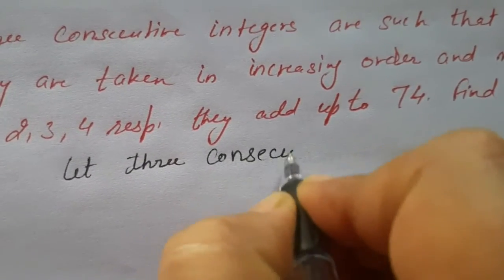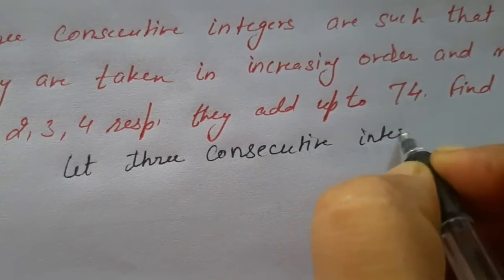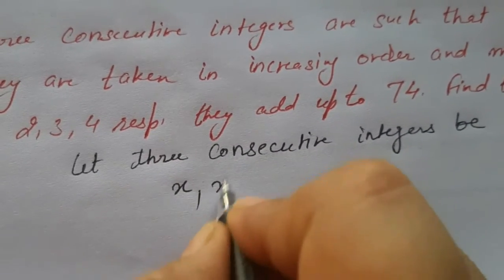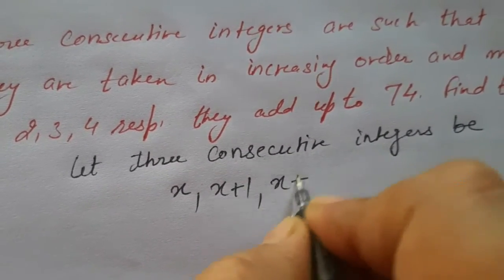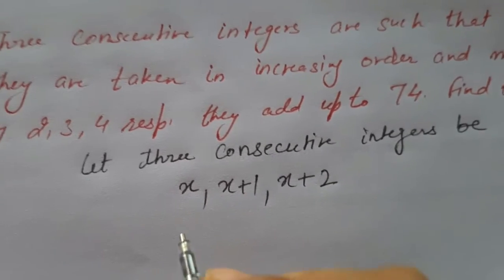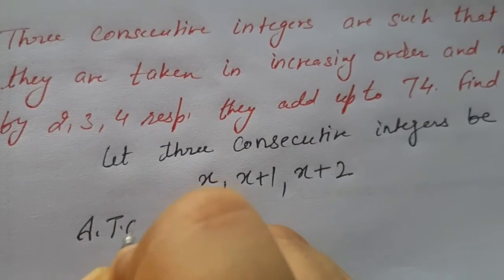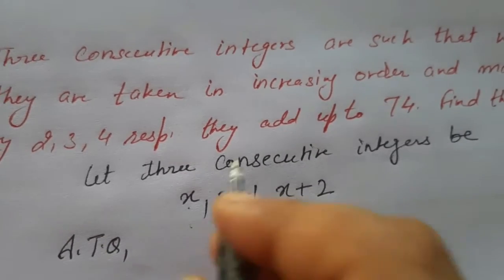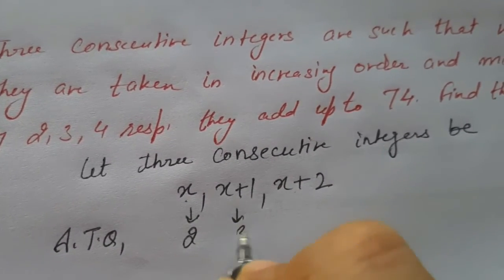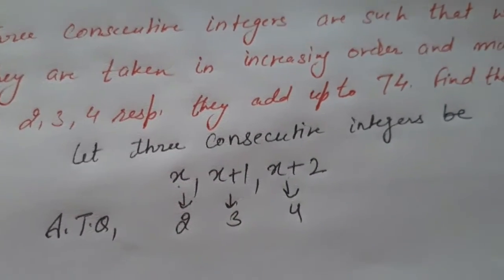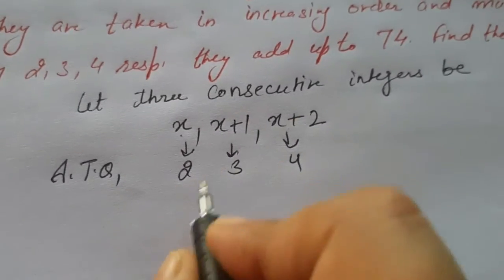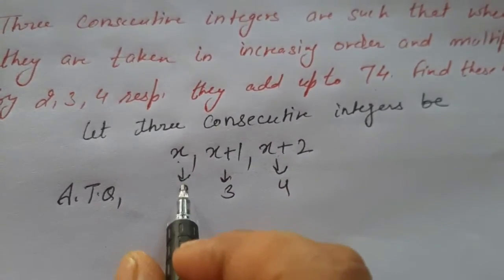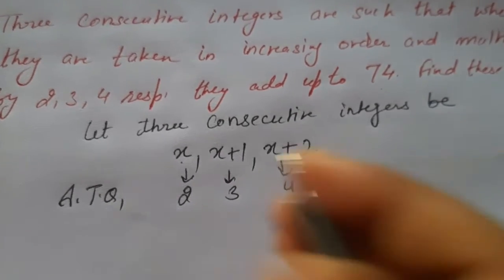Let us suppose first is x, next will be x plus 1 and next will be x plus 2. Now according to the condition, the first will be multiplied with 2, the next with 3 and the next with 4, and then they add up to 74. After multiplication we will add it up.